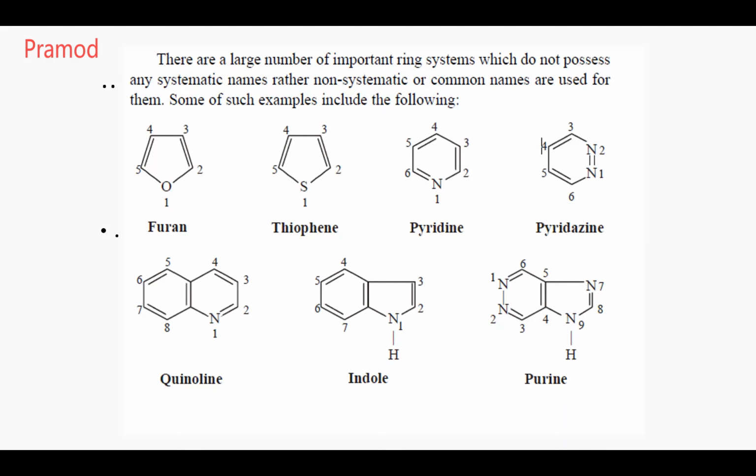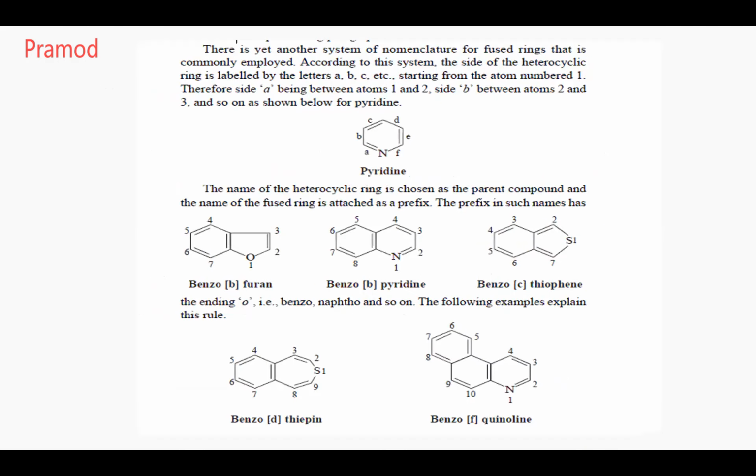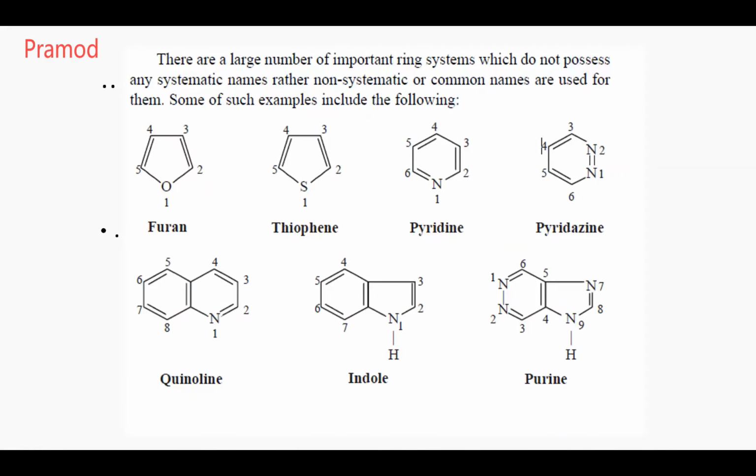There are some more, like imidazoles and others. Yes, tell me. On this slide, the purine is having pyridazine, but there is no double bond between N and N. How? See, the ring is cyclic, no? You can show a double bond between N and N. Yes or no? Yes, it is resonance stabilized. Do you know resonance stabilization?